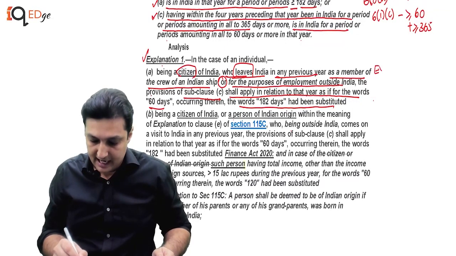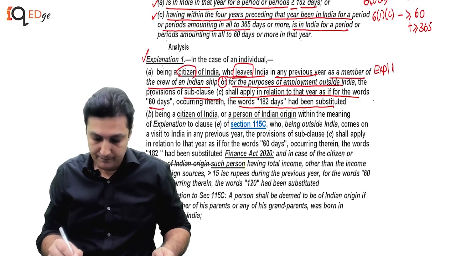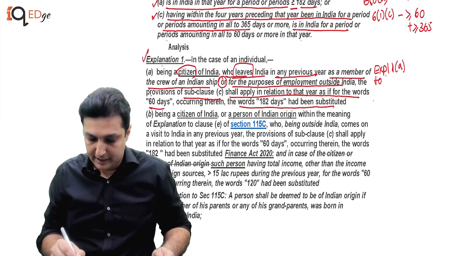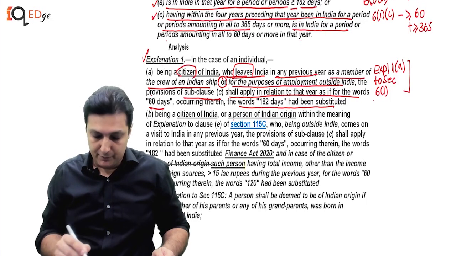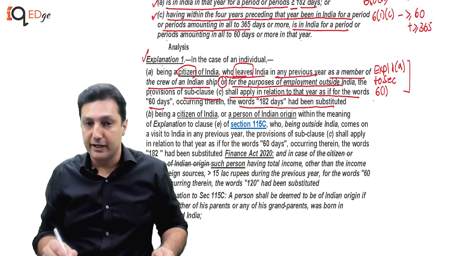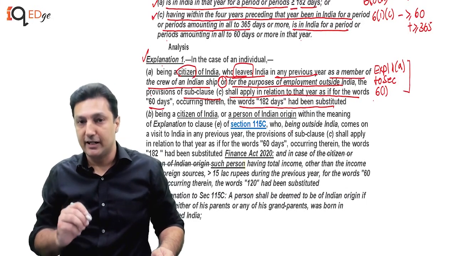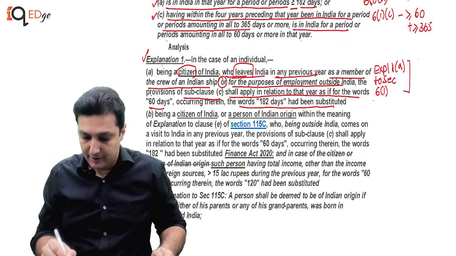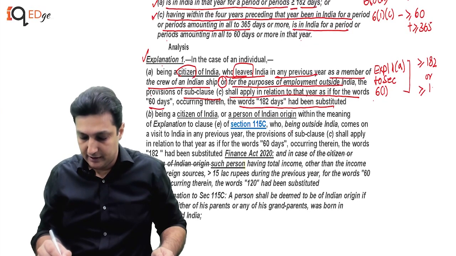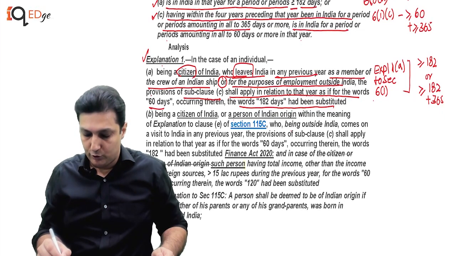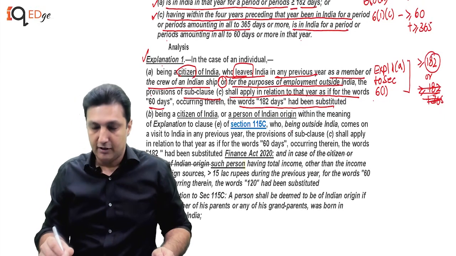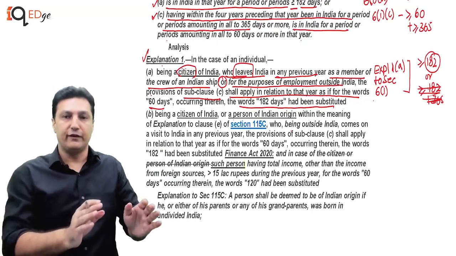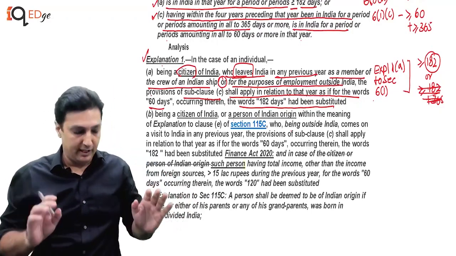So we can say, as per explanation 1, clause A, to section 6, clause 1, if you are a person who is a member of the crew of an Indian ship, or you are an Indian citizen leaving India for employment, the clause A remains at 182, in clause C, we remove 60, we add 182 plus 365. Now, the moment you do this, this one becomes redundant. Therefore, we have inferred that he needs to fulfill only 182 days. I hope it is clear till now.